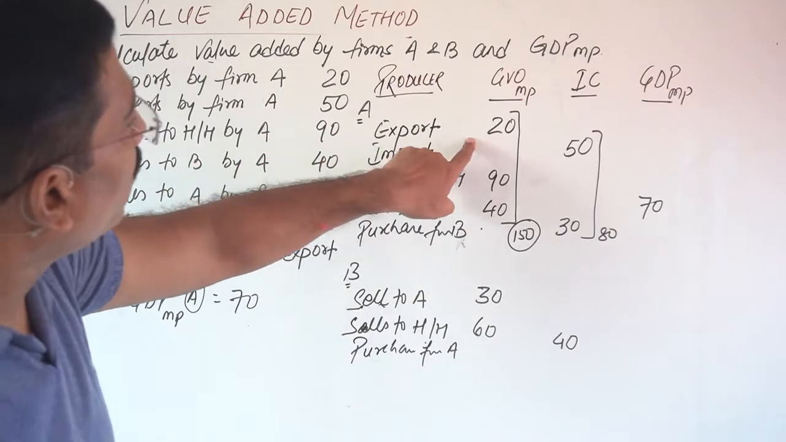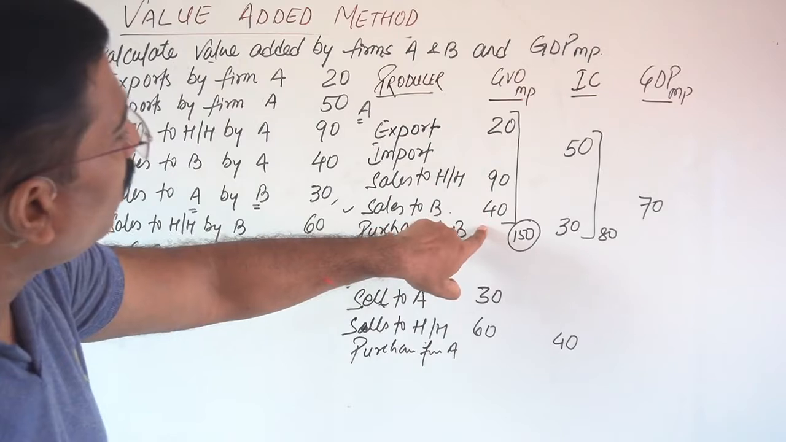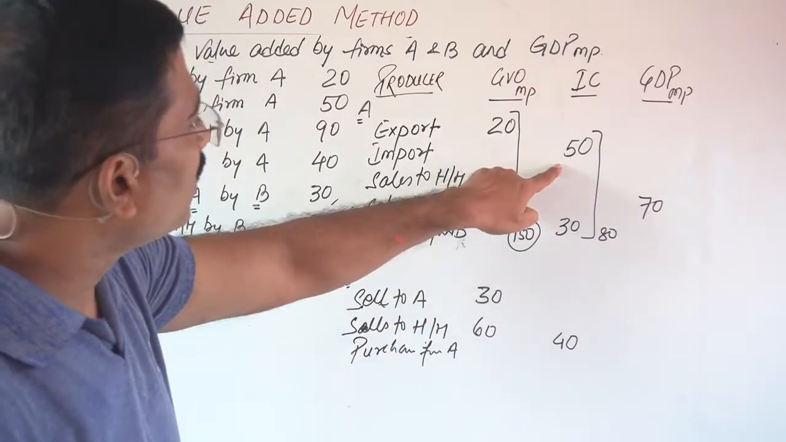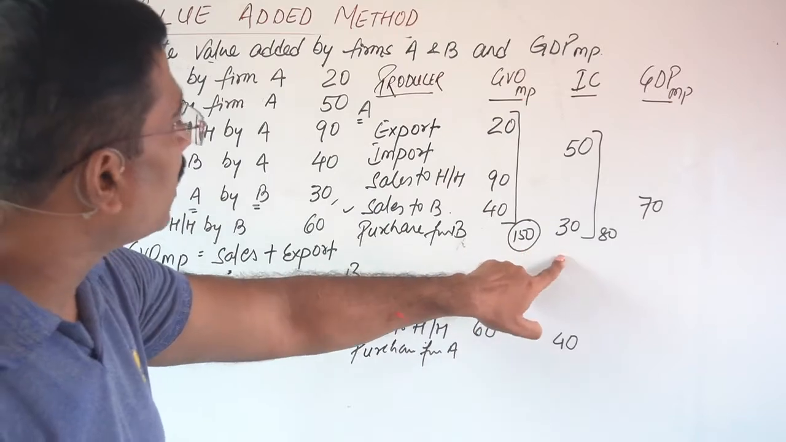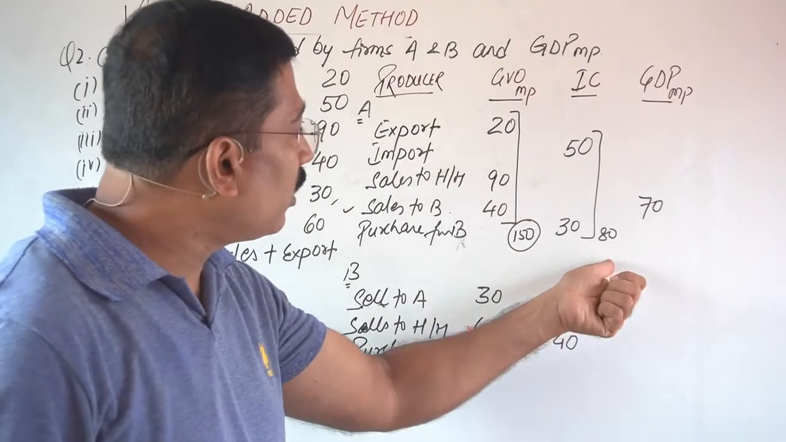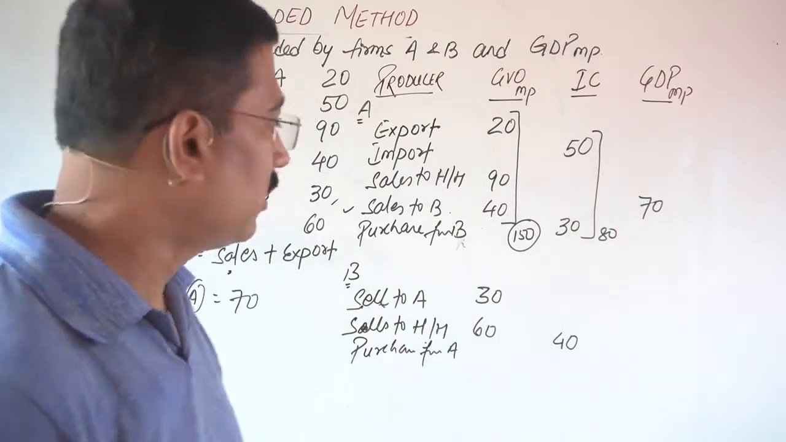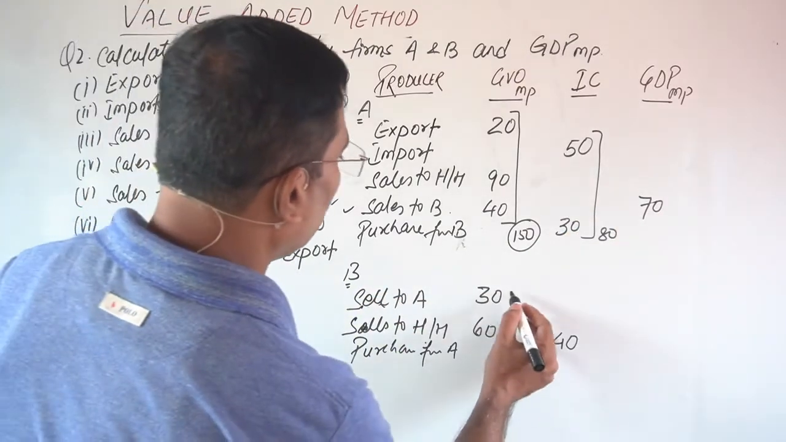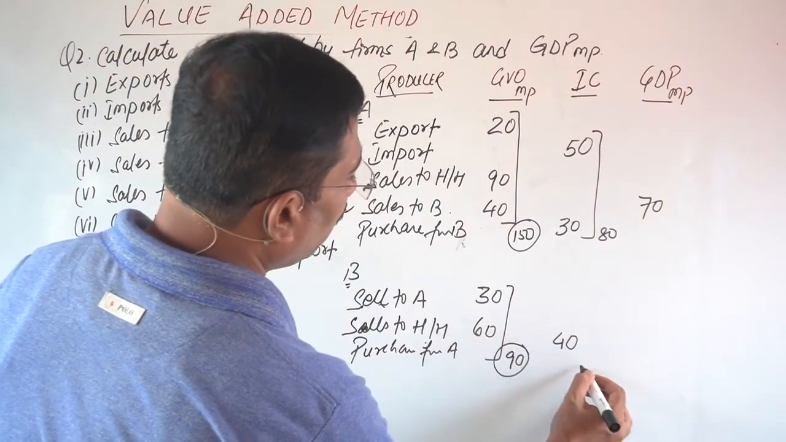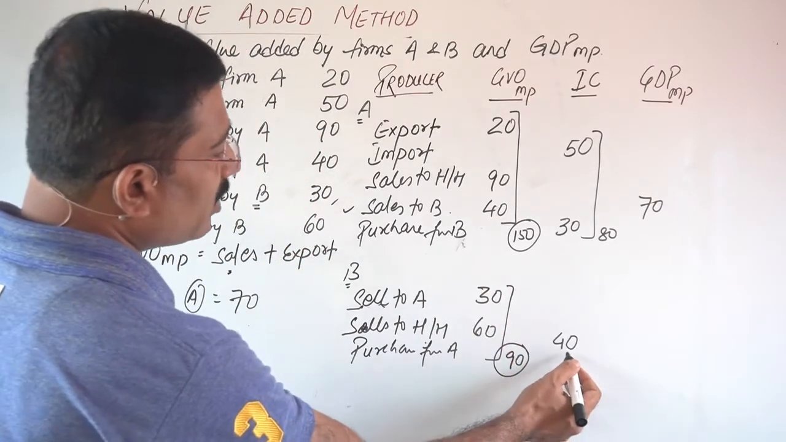Producer A exported 20, sales to household 90, and sales to B 40. It means he total sold goods worth rupees 150. And what is the purchase value? That is 50, which is imported, and 30 purchased from B. Total 80. Means the worth of 80 he sold out for rupees 150. So the value added is 70. Now what about B? Here is 30 plus 60, so 90. 90 is the selling price or the GVMP, and the intermediate consumption is 40.